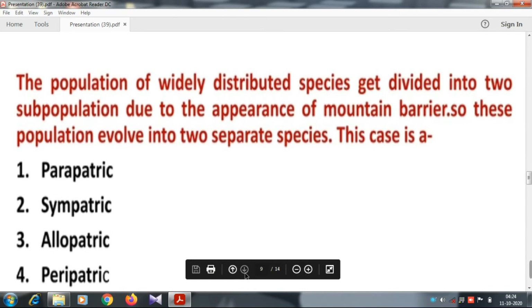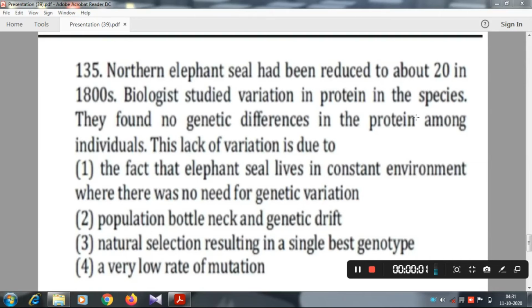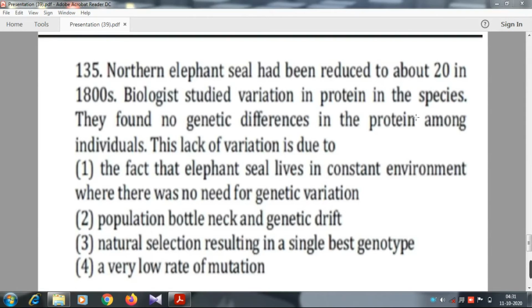The next question: the northern elephant seal had been reduced to about 20 in the 1800s. Biologists studied variation in protein in the species. They found no genetic differences in the protein among the individuals. This lack of variation is due to: first option, the fact that elephant seals live in a constant environment where there is no need of genetic variation. Second option, population bottleneck and genetic drift.